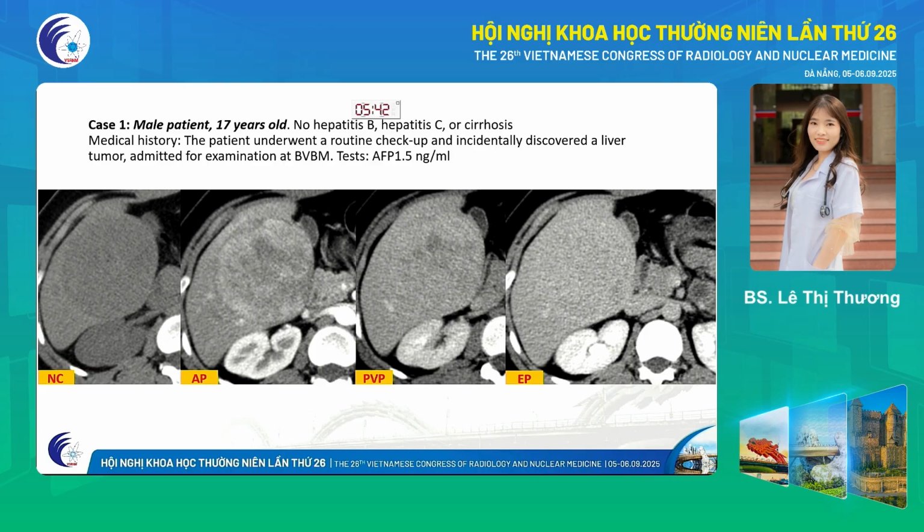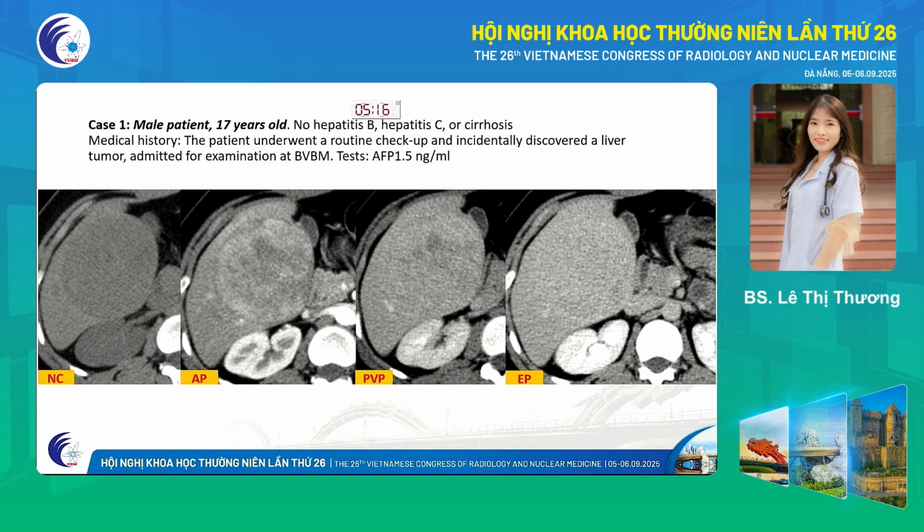For example, one case at Bạch Mai Hospital, a male patient, 17 years old, no hepatitis or cirrhosis. The patient underwent a routine checkup and incidentally a liver tumor was discovered. On CT scan, we can see a large mass with heterogeneous density, strong but uneven enhancement after injection, central necrosis, and persistent contrast retention in the delayed phase.